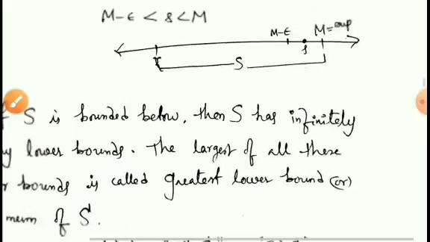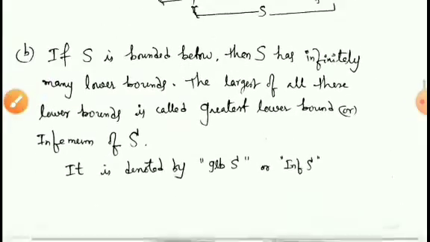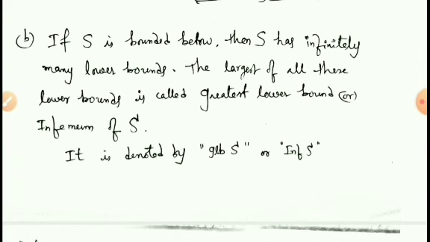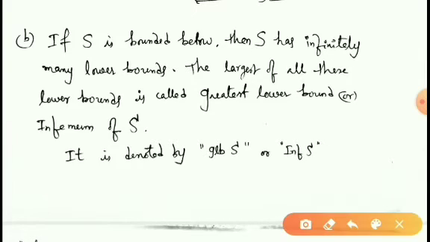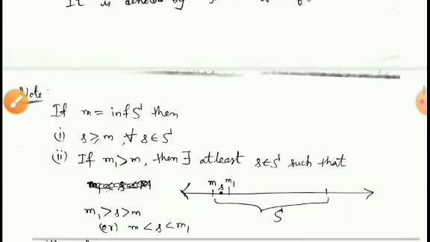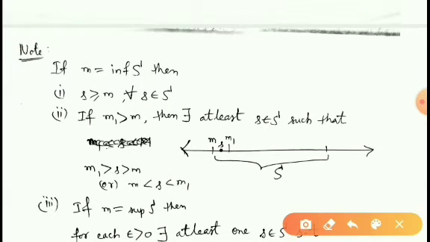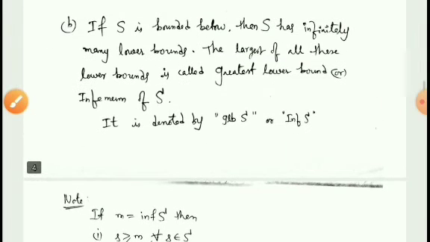In a similar way, we can define greatest lower bound. If S is bounded below, then S has infinitely many lower bounds. For example, you can see here, if S is bounded below, then all these are lower bounds of the set. We can find infinitely many lower bounds.